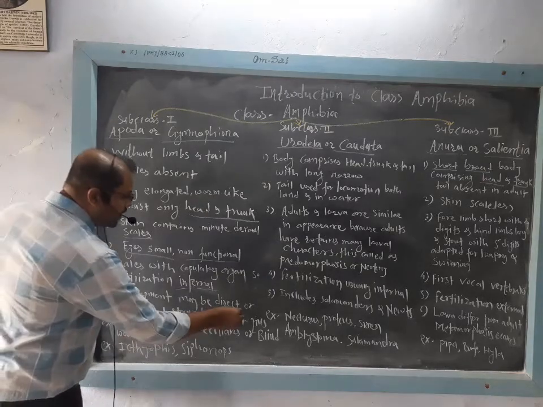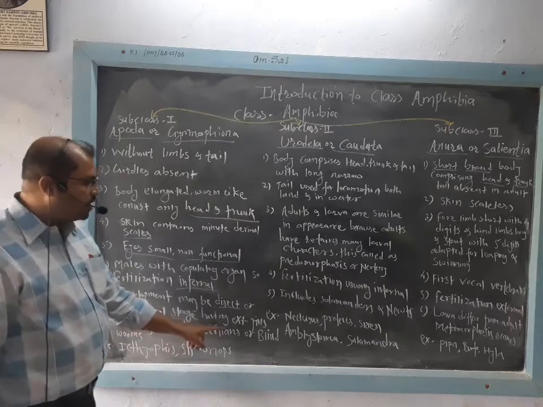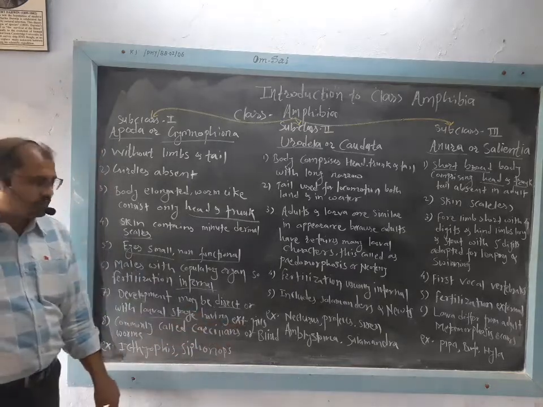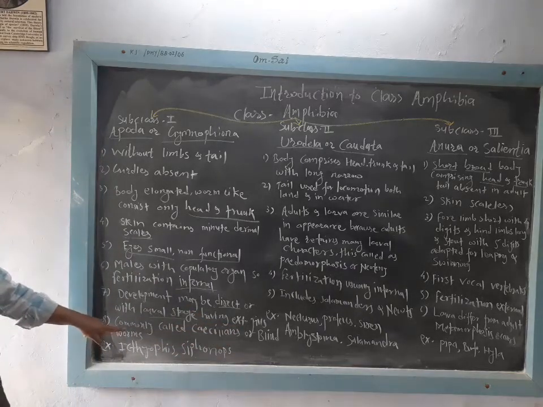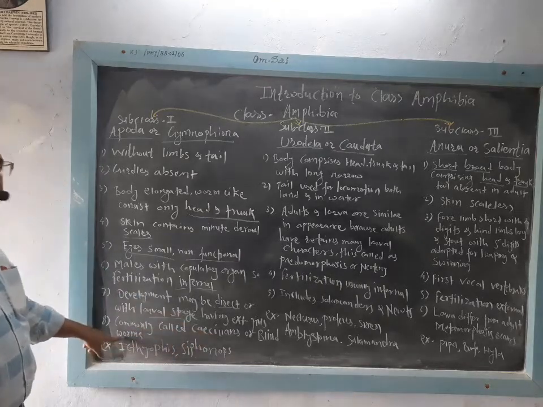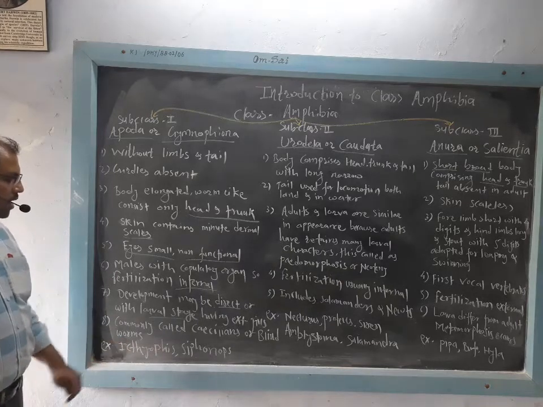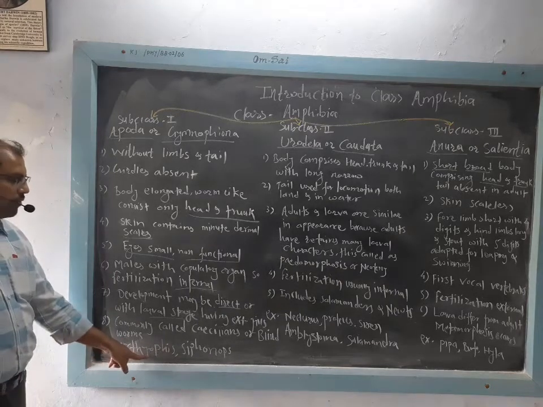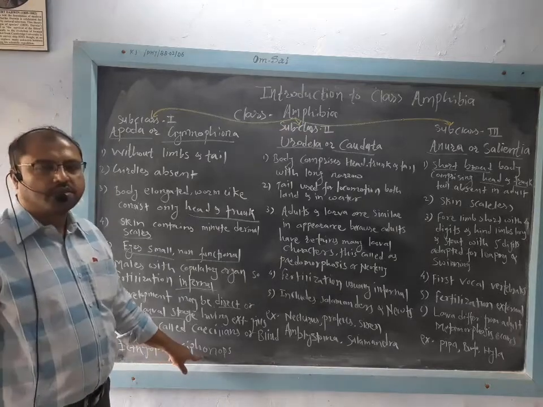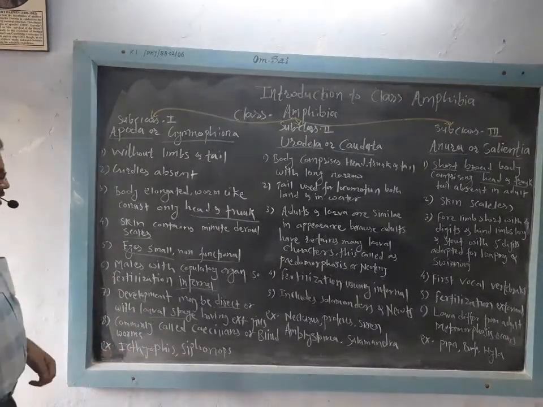Development may be direct or with a larval stage, that is indirect, having external gills. These apodons are commonly called Sicilians or blind worms, and the examples are Ichthyophis and Siphonops. So these are the examples of Apoda or Gymnophiona.